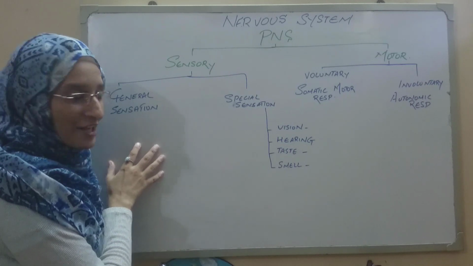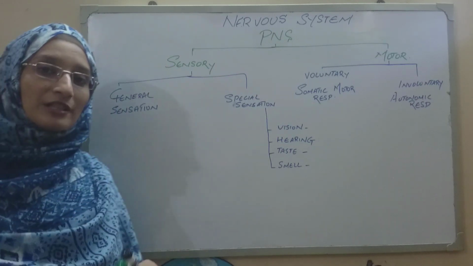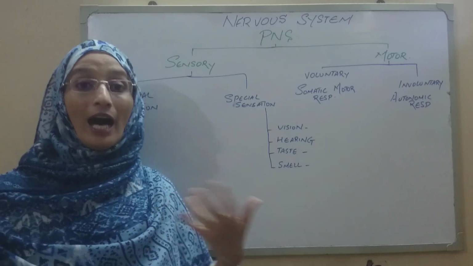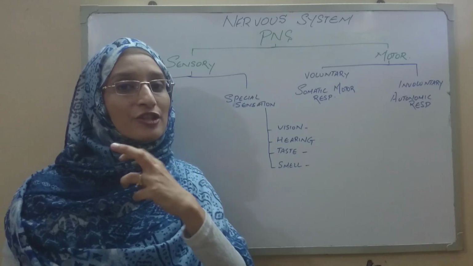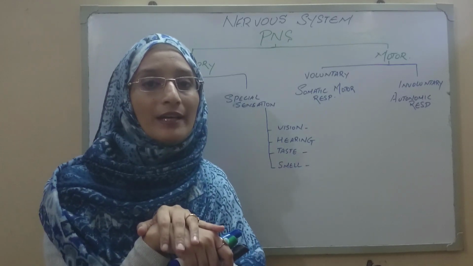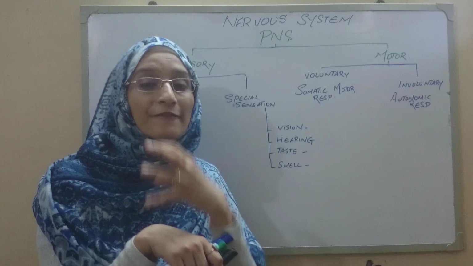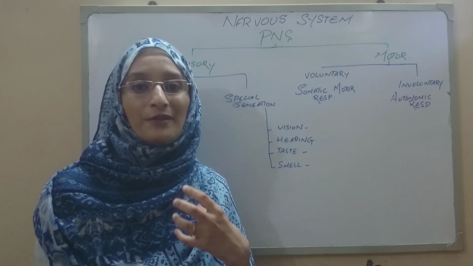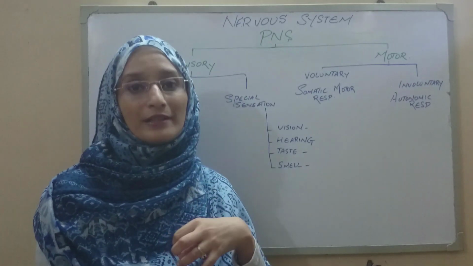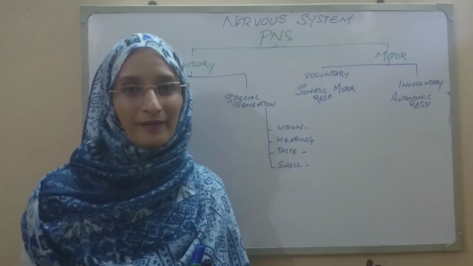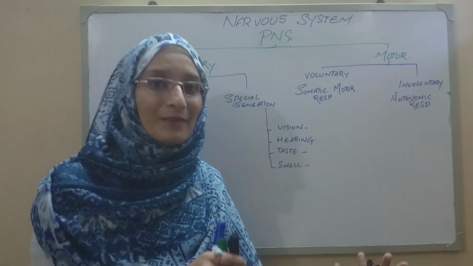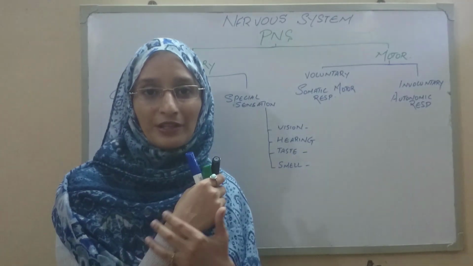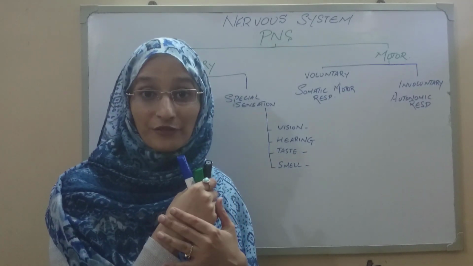Let's talk about the general sensation. Now, this general sensation is divided into two further types. How and why? The sensation of pain experienced by your external body surface is different from the pain sensation felt when you experience pain in your viscera, like your organs. For example, your stomach ache is different from the pain which occurs on the external surface of the body, okay?